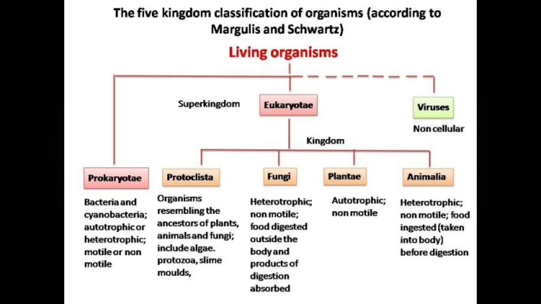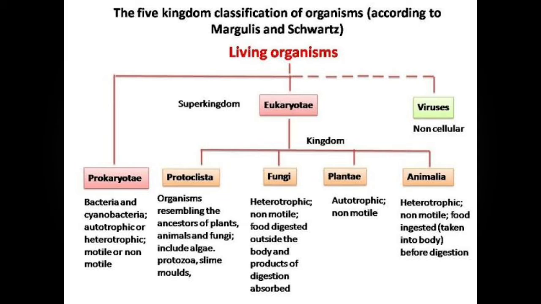In prokaryotic, the nucleus is absent and in eukaryotic, the nucleus is present. You know students, on the basis of the presence of a nucleus, prokaryotic has examples like bacteria, which can be autotrophic or heterotrophic, motile or non-motile. But in eukaryotic, again 4 subphyla are created. Along with this, viruses are again kept in a different subgroup, that is non-cellular.